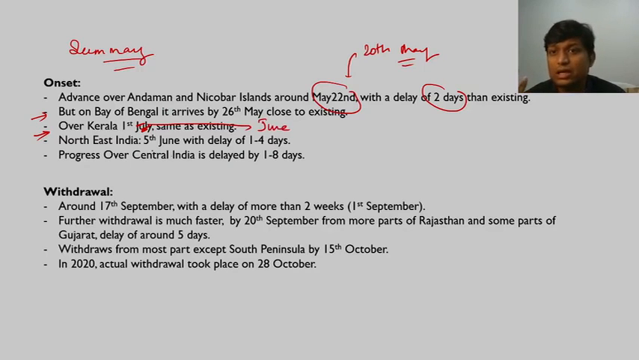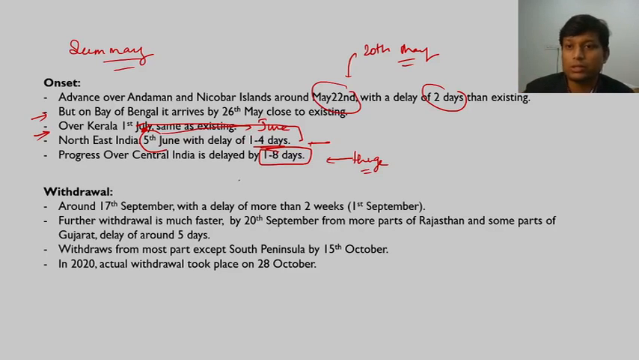In Northeast India, 5th of June is the new date. Earlier it was the 1st of June or 2nd of June, I don't remember exactly. So the delay is 1 to 4 days. Similarly, as it progresses over central India, it is getting delayed by 1 to 8 days. So this is huge. Needless to say, this is a significant amount of time. So this is almost a week. I told you how a week is important in agriculture; equally it is important in politics.